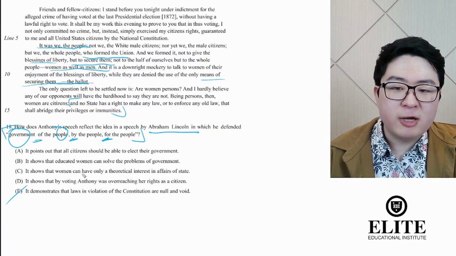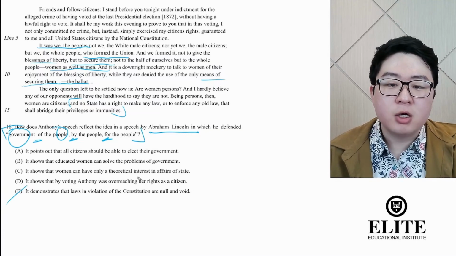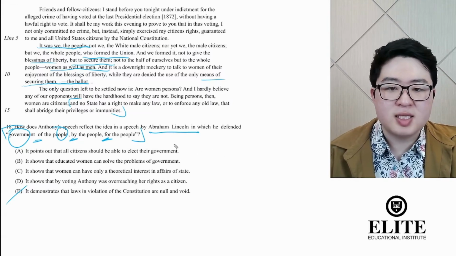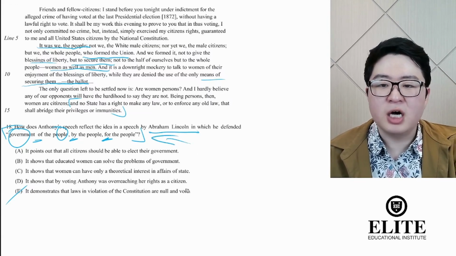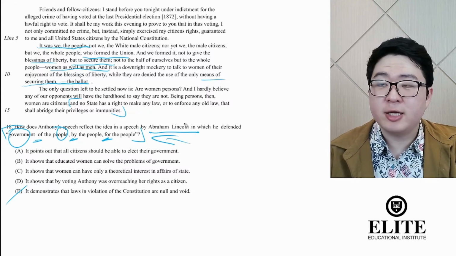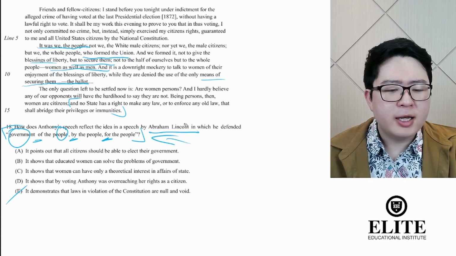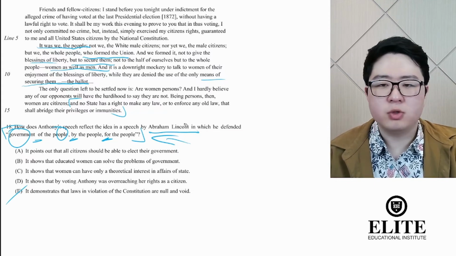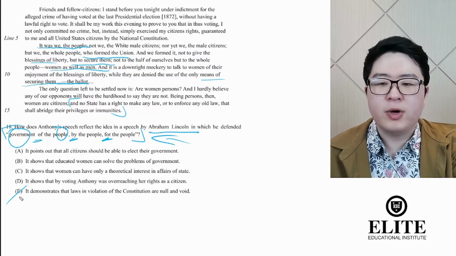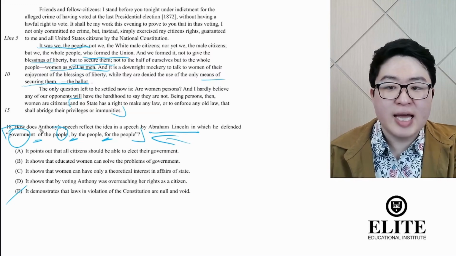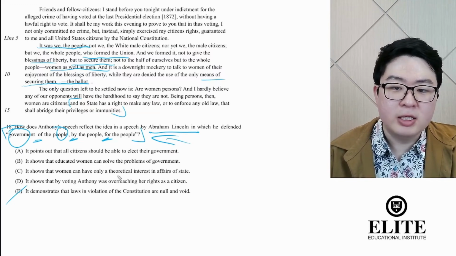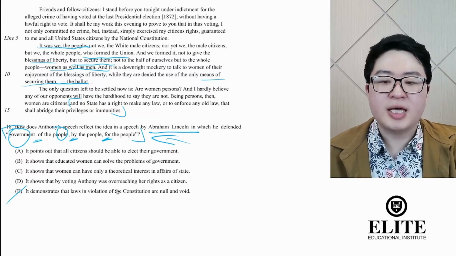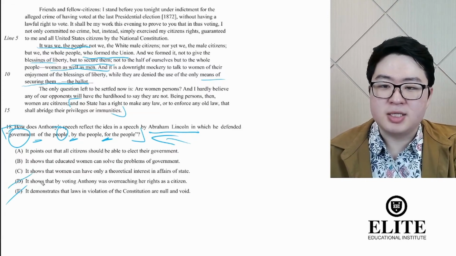D, it shows that by voting, Anthony was overreaching her rights as a citizen. Well, very clearly, I think we can say that that goes against this idea of government of the people, by the people, right? Because Lincoln is saying, oh, people should have the right to vote in order to elect their government, and that government will hopefully represent the people, right? So quite contrary to the idea. And of course, Anthony herself does not believe that, right? Anthony doesn't believe that she was overreaching. Anthony believes that she was simply exercising her rights as a citizen.